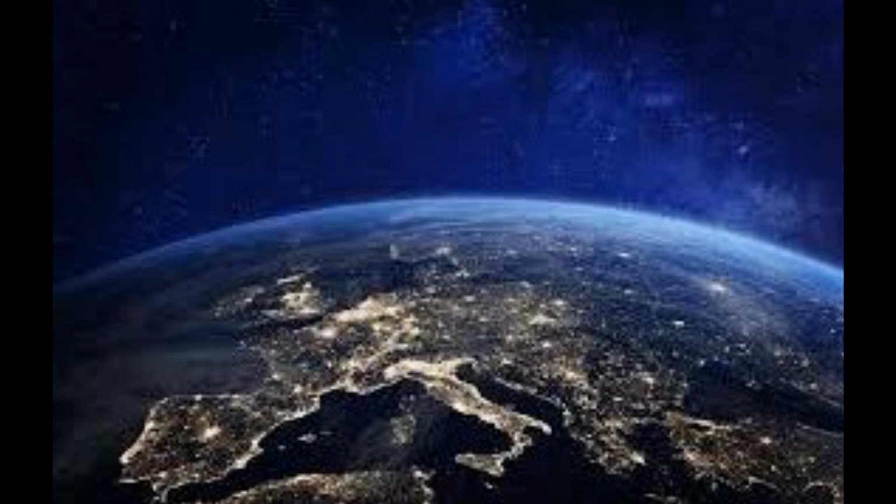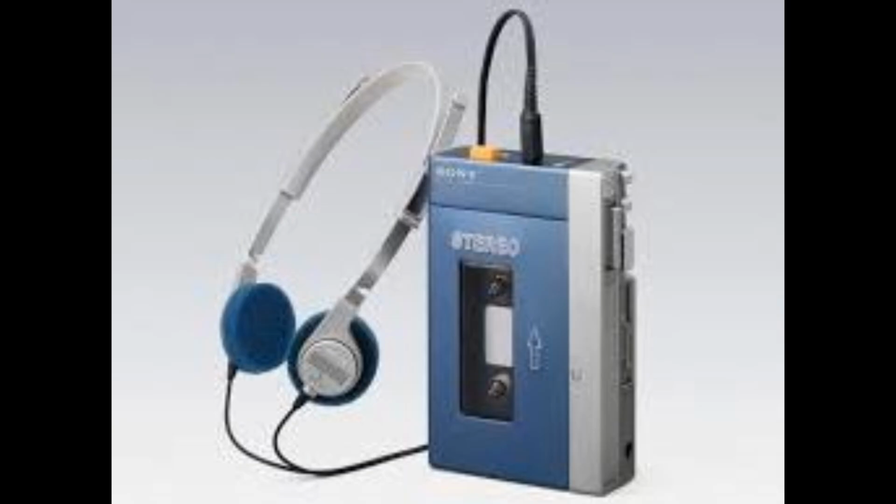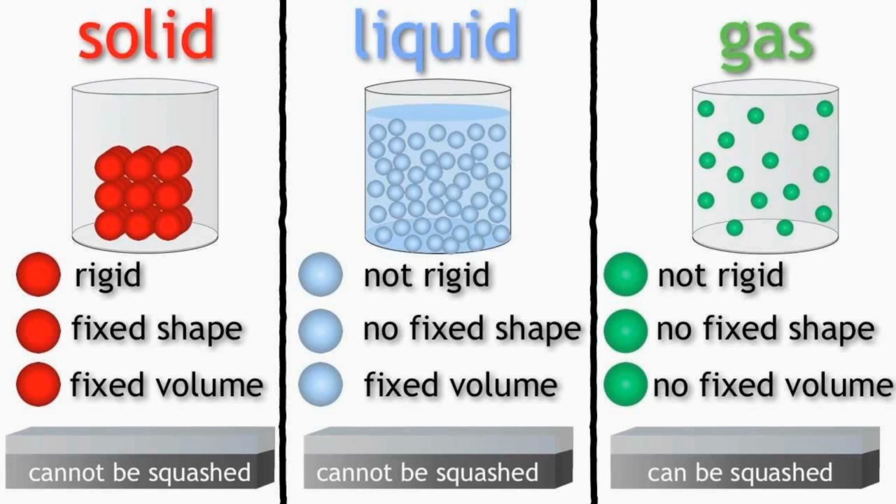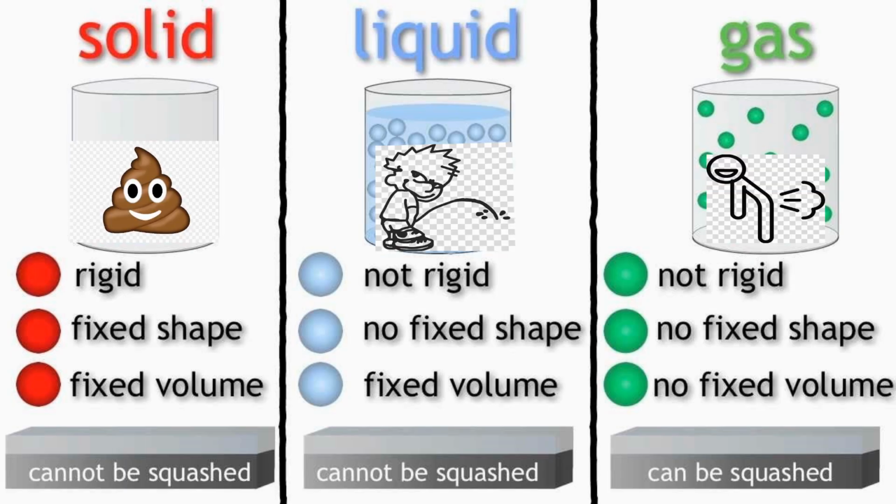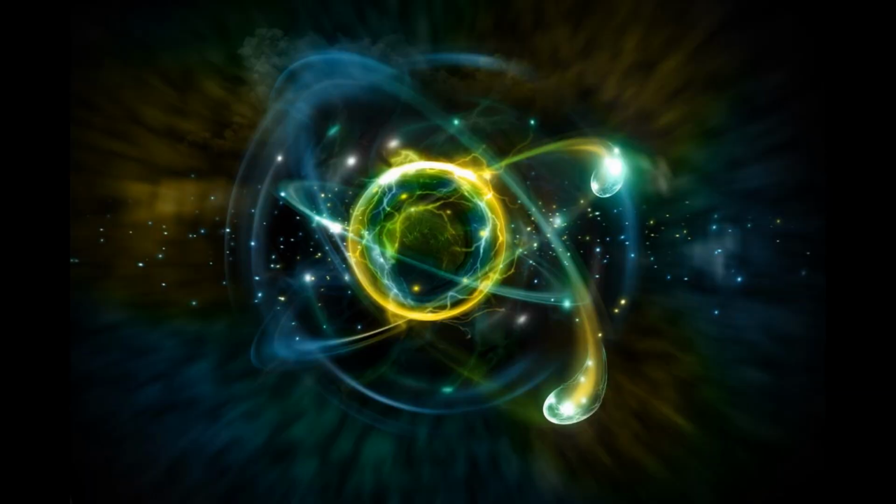Matter is anything that takes up space. Examples include Rosie O'Donnell and the Sony Walkman. Matter can be classified by any of the three categories: solid, liquid, and gas. Human waste fits into all three. All matter is made up of atoms. Little did you know that these atoms can in fact be counted.